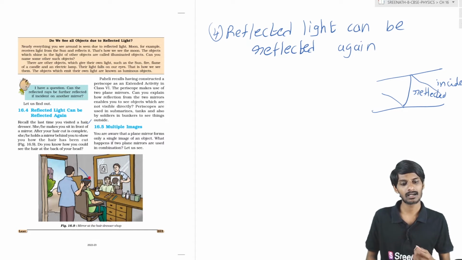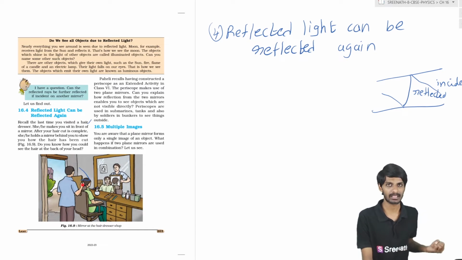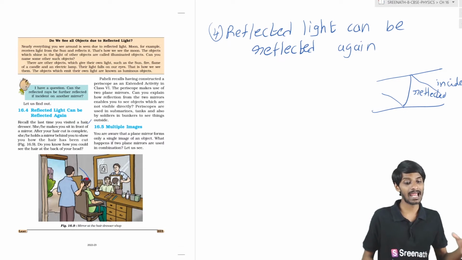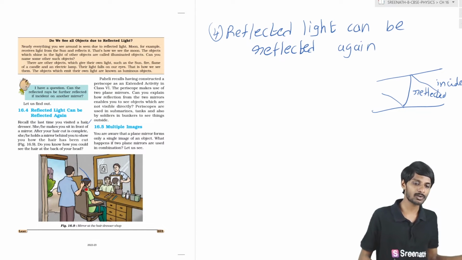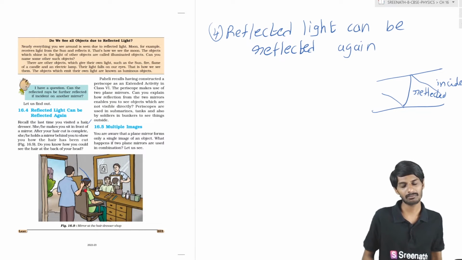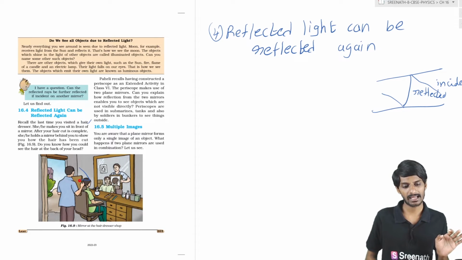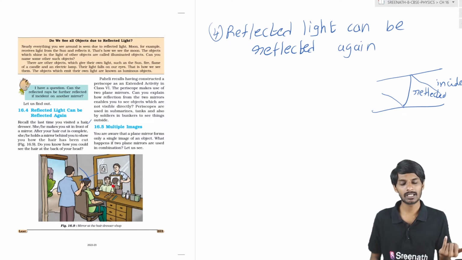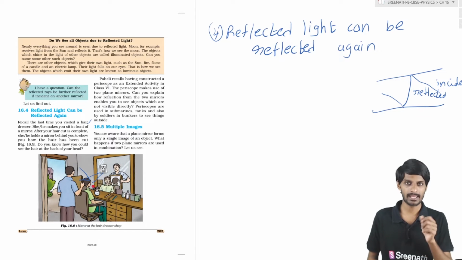Whenever light is incident on your head, it is reflected. This reflected light is then incident again on the plane mirror behind. Since it is a plane mirror, it gets a regular reflection, so it is again reflected like this. Then it is incident on this big plane mirror, reflected again, and enters your eyes, so that you are able to see.